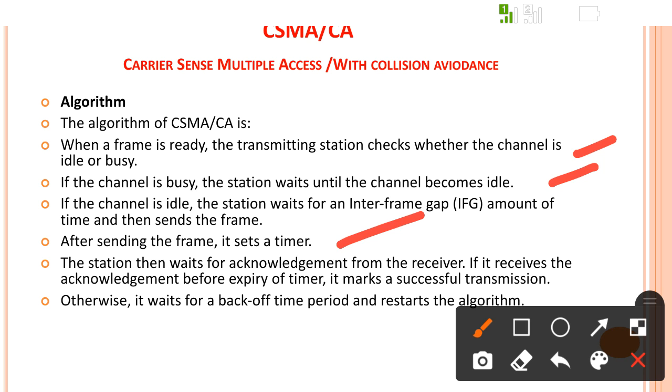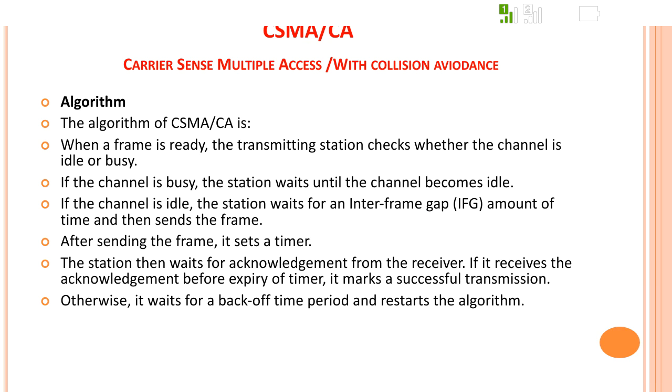If within the respective time the station gets a positive acknowledgement, it means the data is successfully sent. Otherwise, it will resend the data and the algorithm will restart. In CSMA/CA, the collision should be avoided: the precautions to be taken when sending data so that collisions do not occur between different stations.